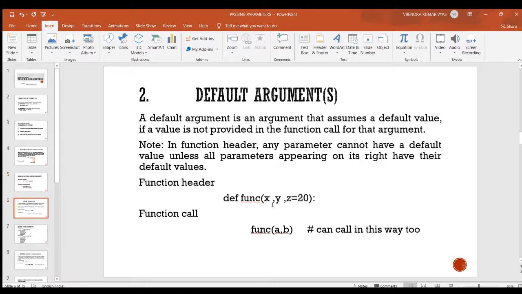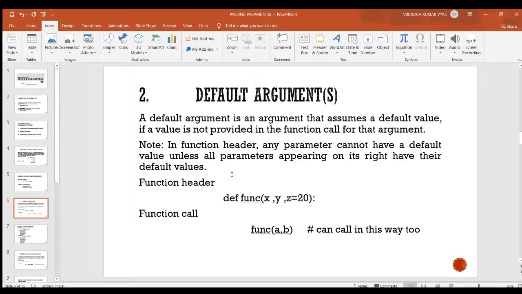Now number two, default arguments. A default argument is an argument that assumes a default value if a value is not provided in the function call for that argument. One note, you see, in function header any parameter cannot have a default value unless all parameters appearing on its right have their default values.